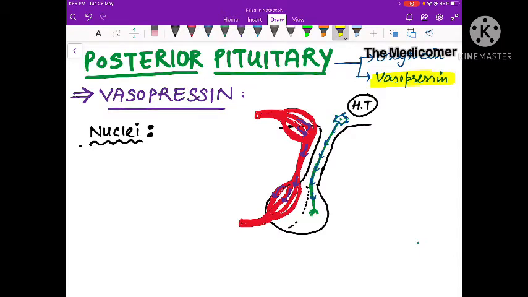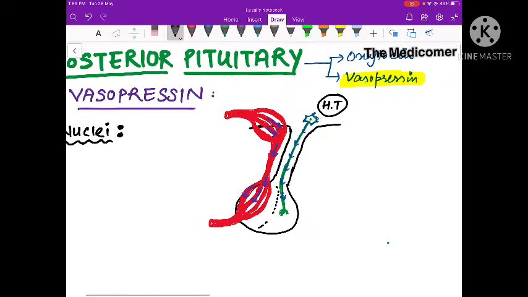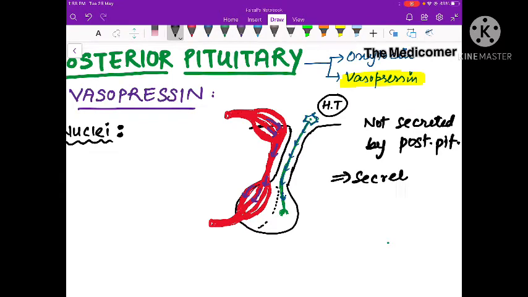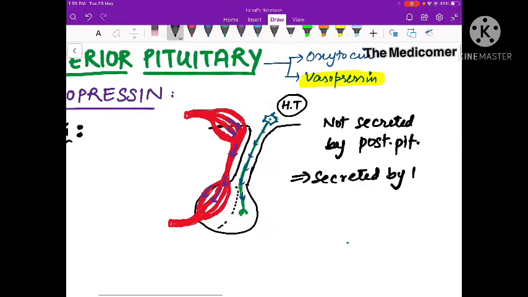Now both of these hormones, oxytocin and vasopressin, are actually not secreted by the posterior pituitary, but they are secreted by the hypothalamus. The hypothalamus secretes these hormones, and then they go to the posterior pituitary, where they are stored, and they are also released from the posterior pituitary gland.